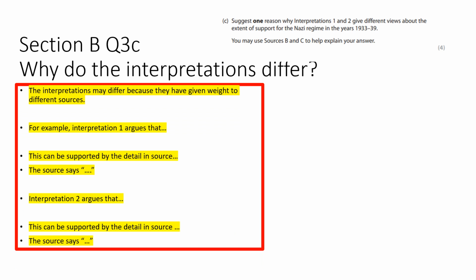If you write that sentence on its own without following it up, you would get 1 mark out of 4. But we want to make sure that our answers are really strong. So to make sure your answers are strong, you're going to follow the sentence structures that are on the screen in front of you. So again, pause the video, write them out, cover them, write them out again and see if you can memorise them.